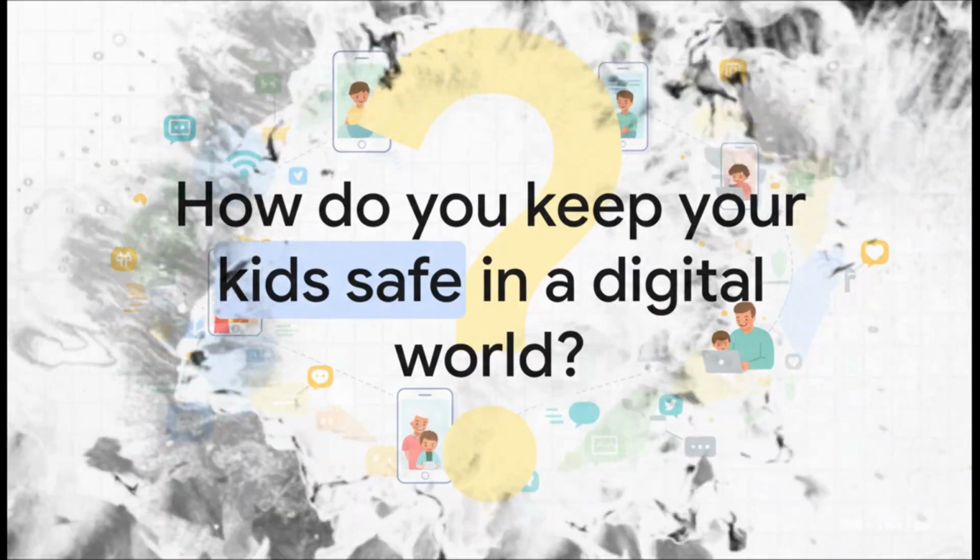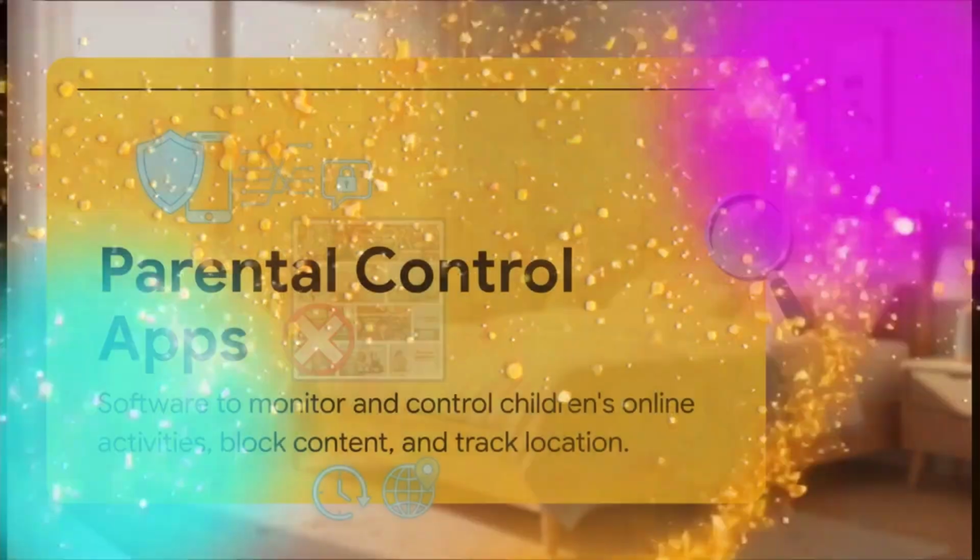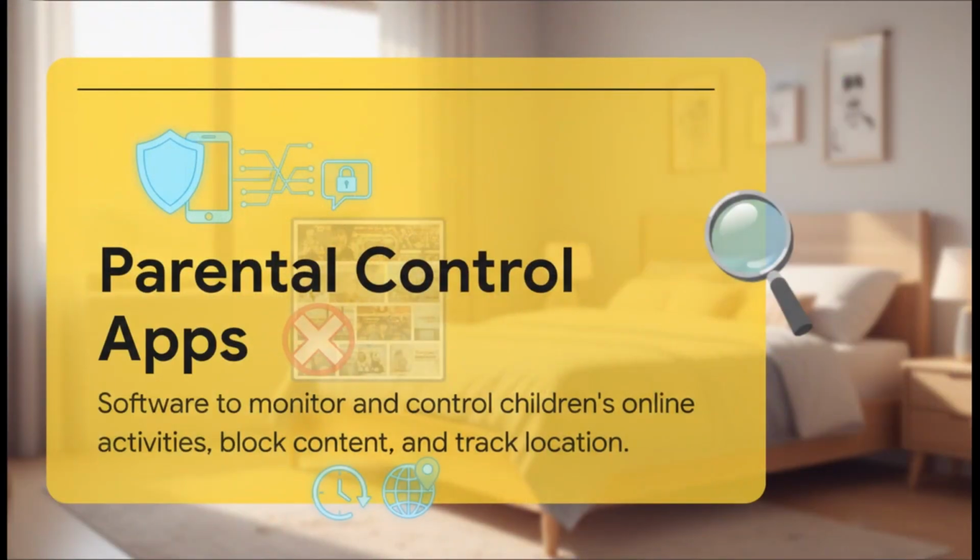So let's start with a big question, the one that's probably on your mind right now. In a world just full of smartphones and nonstop apps, how in the world do we keep our kids safe? It can feel like a really big challenge, and that's exactly where these tools come into play. Okay, so what exactly are we talking about here? Well, you can think of parental control apps as your partner in digital parenting. They're designed to help you monitor online chats, block content you don't want them seeing, manage screen time, and even track their location to make sure they're safe.